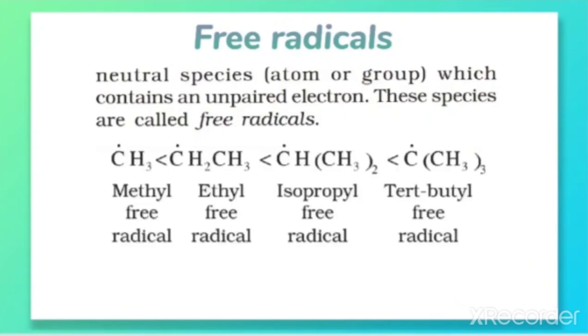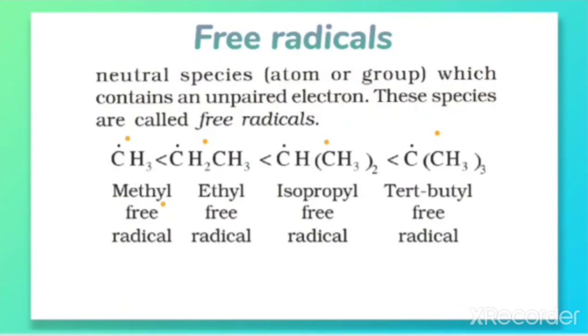When we look at the stability of tertiary, secondary and primary free radicals, it is clear that tertiary is more stable than secondary, then primary, and last, the minimum stability is for the methyl free radical.